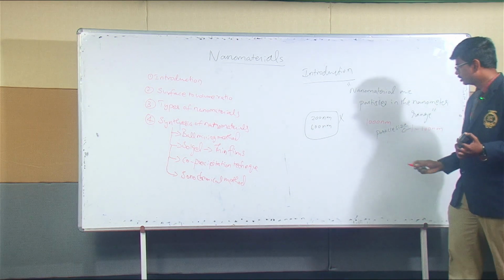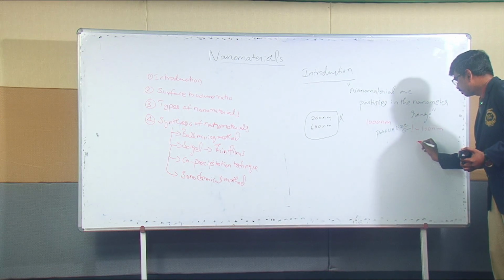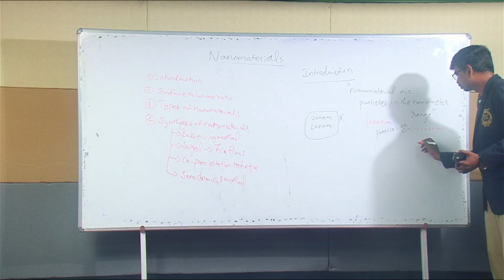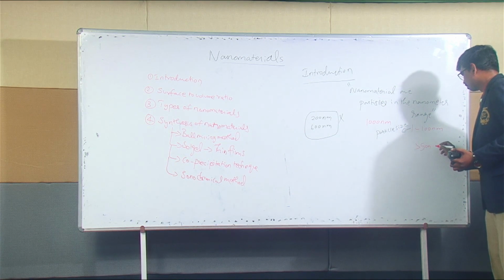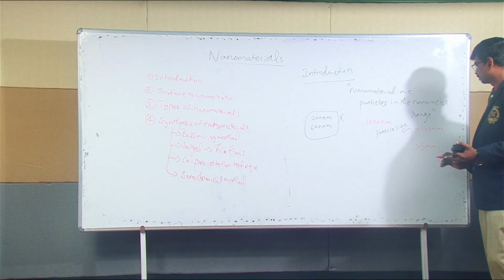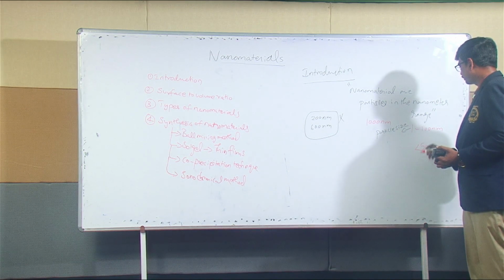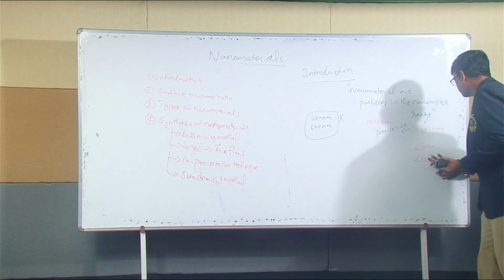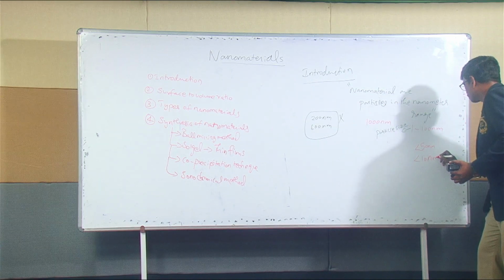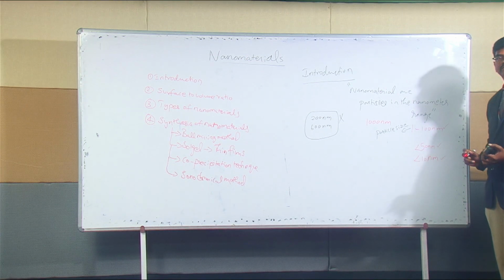And if you have a particle size less than 50 nanometer, if the particle size is less than 10 nanometer, compare particles of 100 nanometer, 50 nanometer, 10 nanometer.